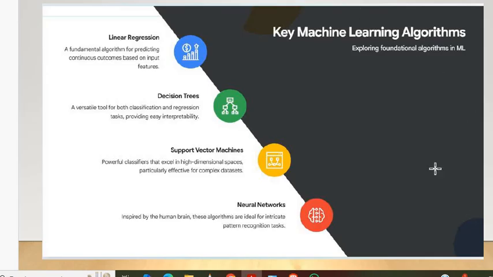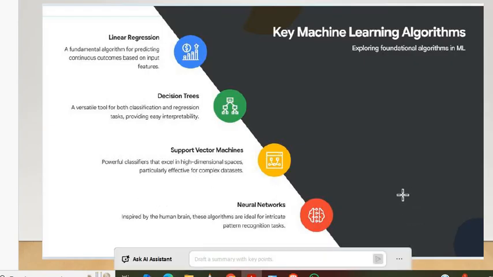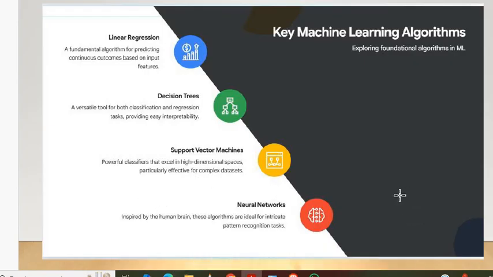So these are the key machine learning algorithms: linear regression, decision tree, SVM, and neural networks. Linear regression is nothing but predicting continuous outcomes, like the house price, based on various input features we can give. Decision tree is a tree-like structure for classification and regression purposes. In data structures also we study trees, right? It's the same concept, decision tree.